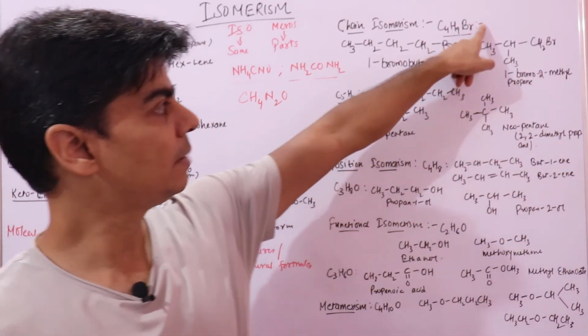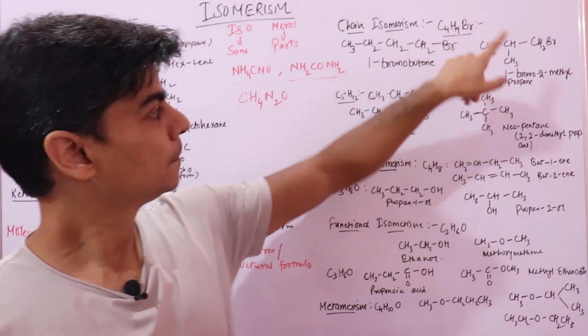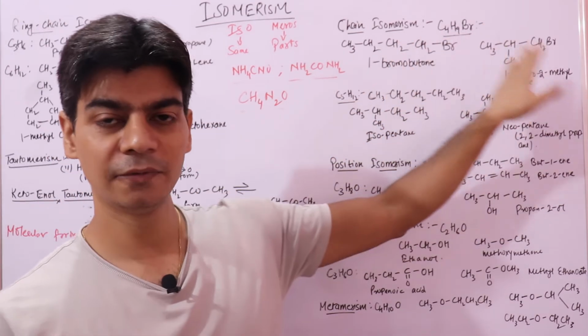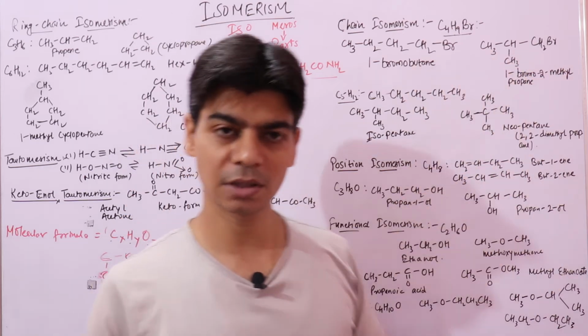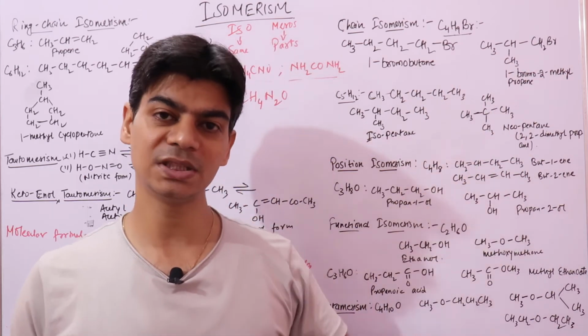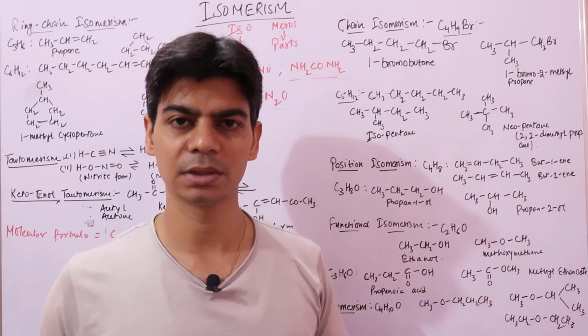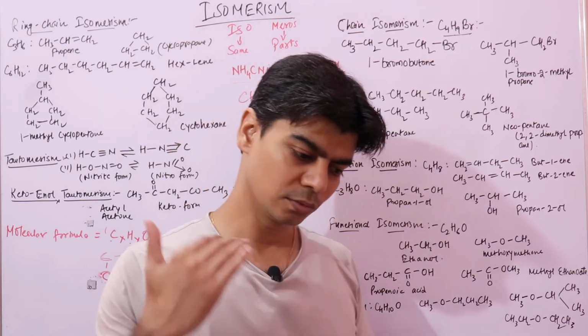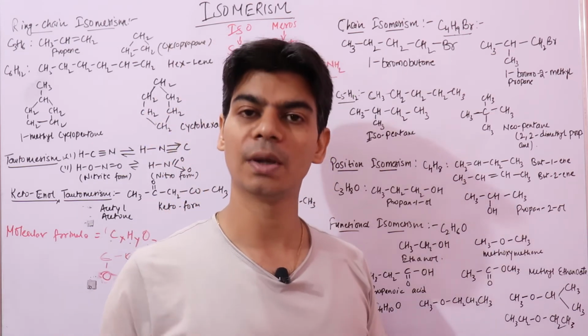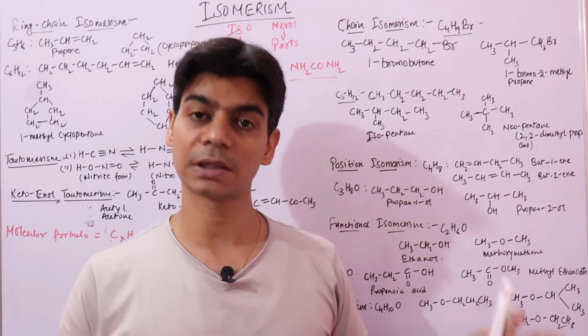Both have the same formula, but both have different structural formulas. Based on their structural formulas, they have different physical properties and chemical properties, because physical and chemical properties of compounds depend on their structures.